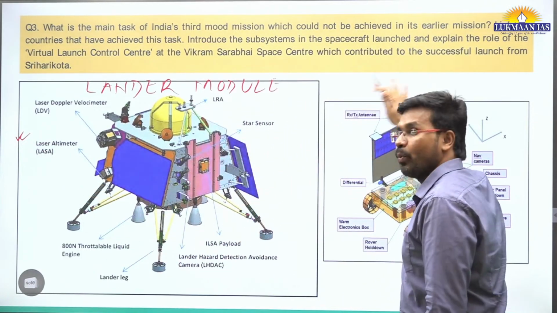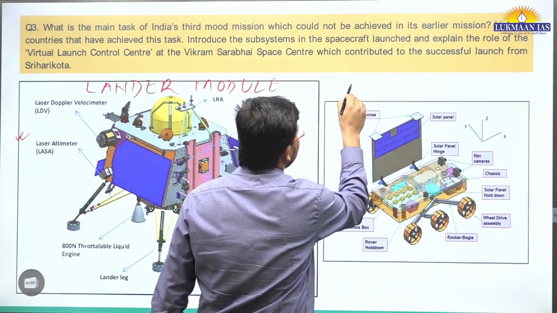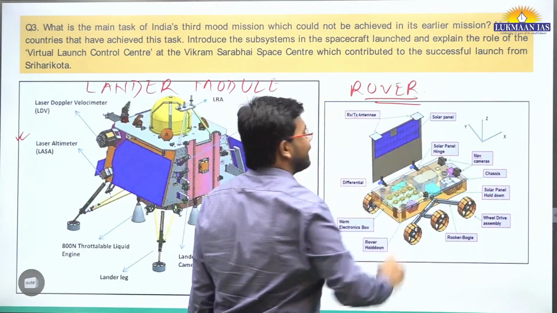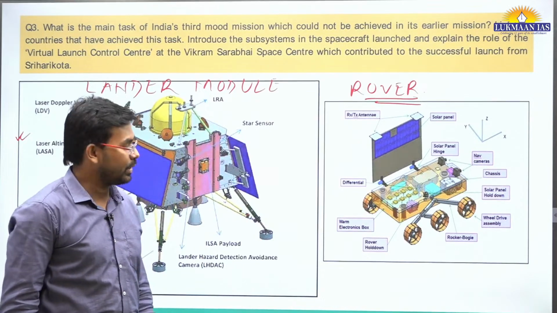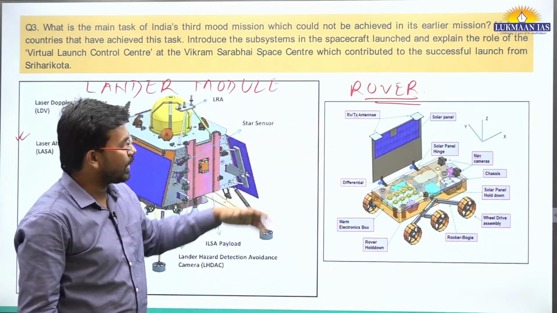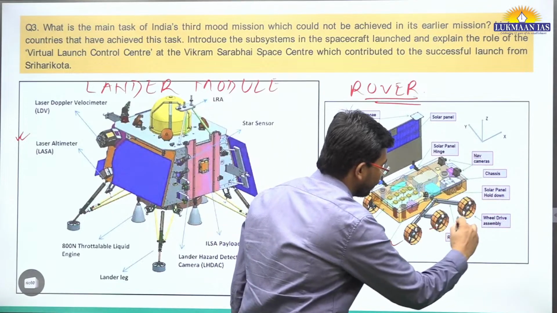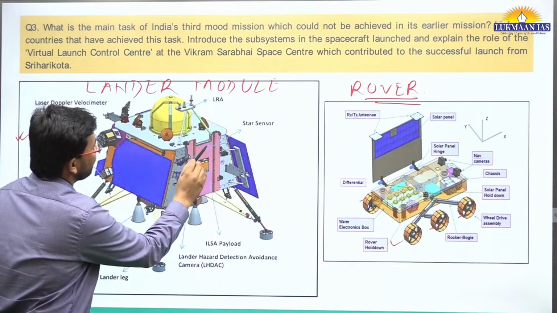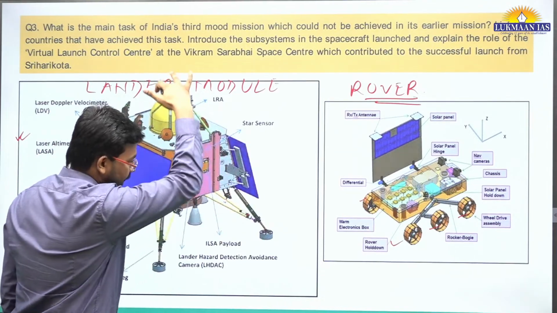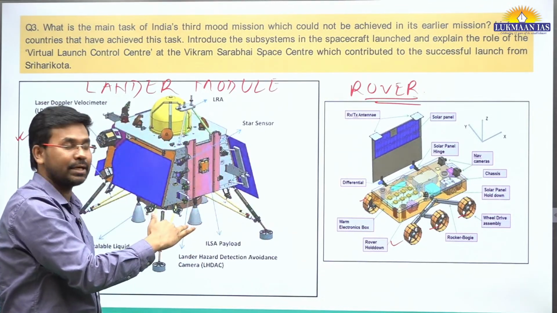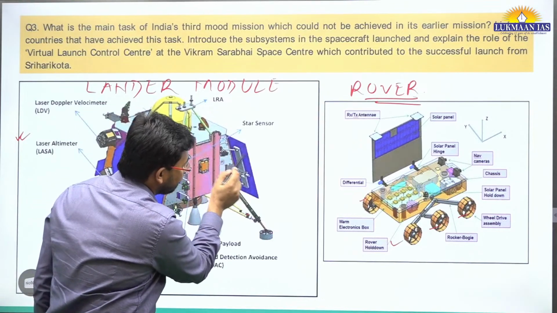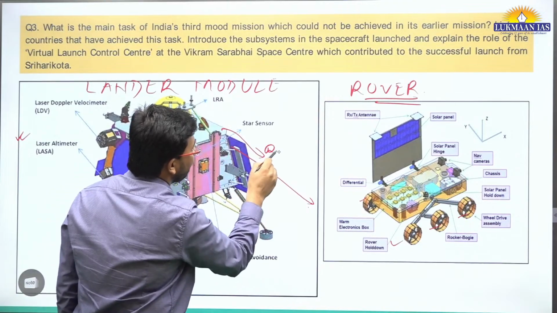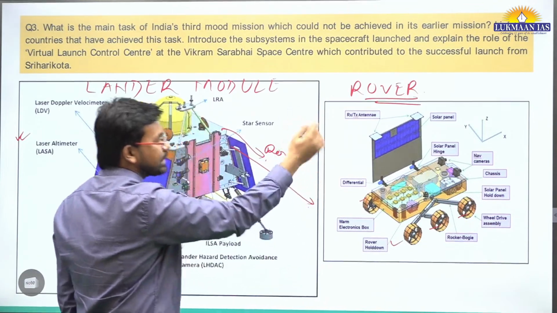And this one, what is this? This is the rover module. It is known as Pragyan rover. So this rover, you see, it does have wheels, right? Once the lander module made a soft landing on the surface of the moon, it will expand its wing, and from here the rover will come out. So the rover module has come out of it.